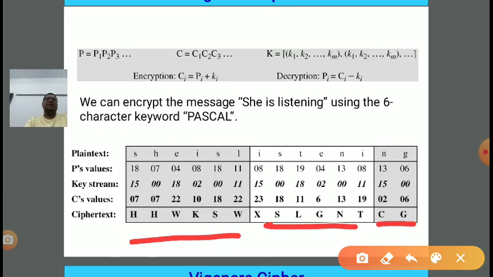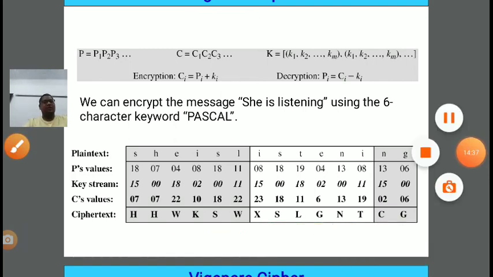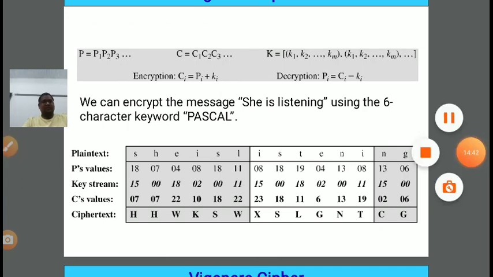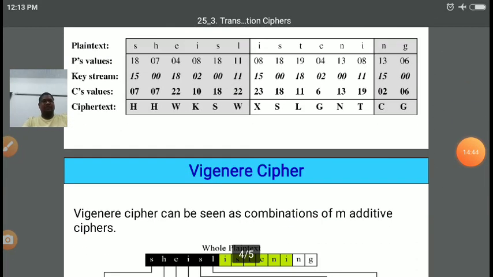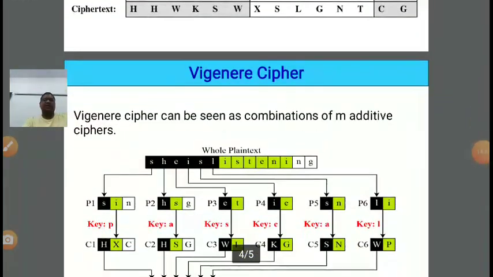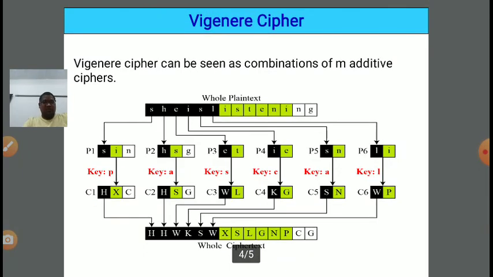Now at the receiver end, what do we require? Plain text, and what are we passing? Ciphertext. So we need to convert the ciphertext into plain text. So we need to apply the reverse process. At the sender end we applied the addition operation. At the receiver end we need to apply the subtraction operation.